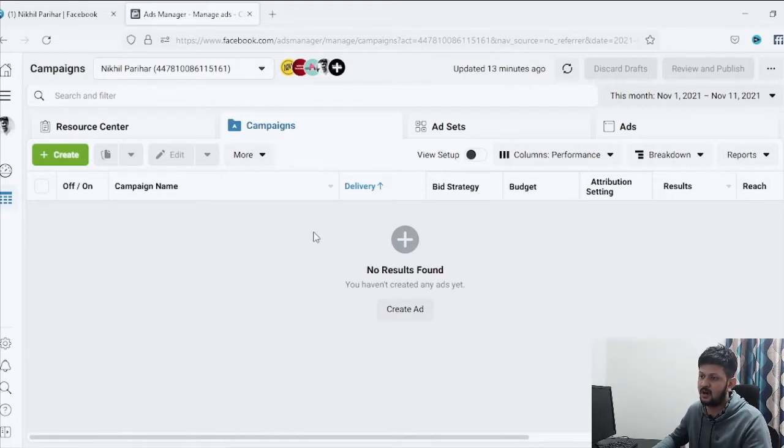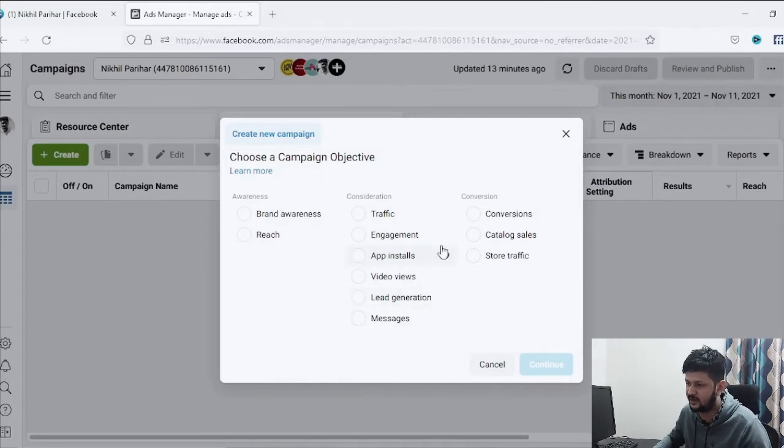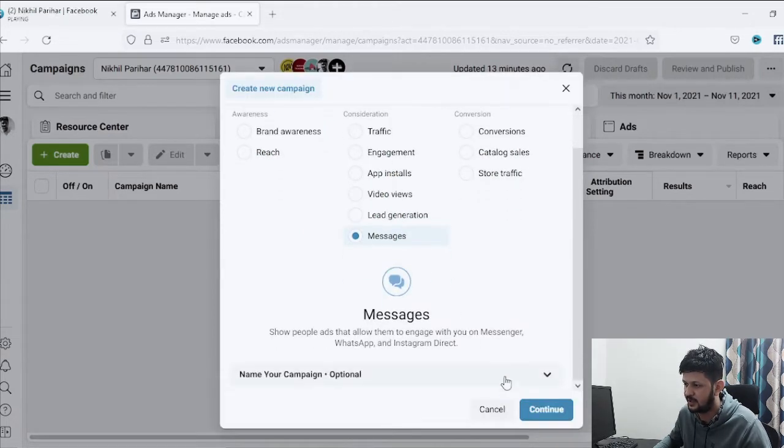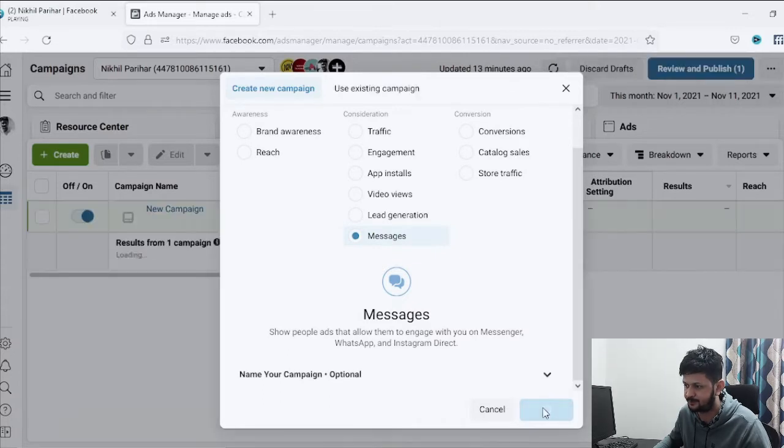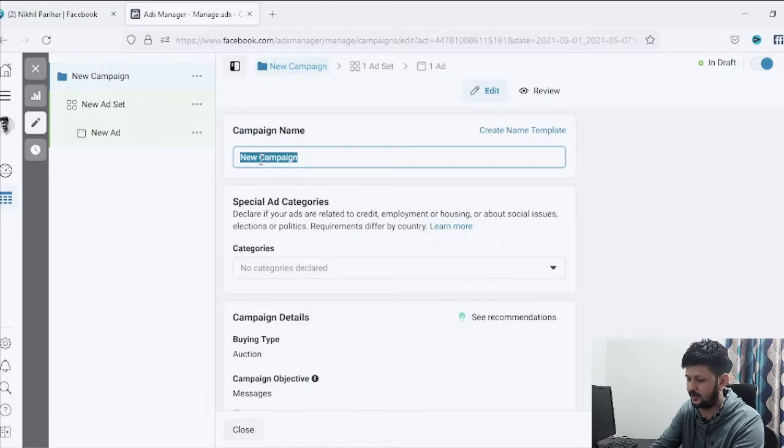So once you're here, now let's go on and create a WhatsApp campaign. You just need to come to the campaign section, click on create campaign, and it'll give you a few objectives here. The objective we want to choose is messages. This is the objective we want to go with. So I have chosen messages, and then I'll click on continue from here. Done. It'll ask me to name my campaign. I'll just name it NP WhatsApp image ad.